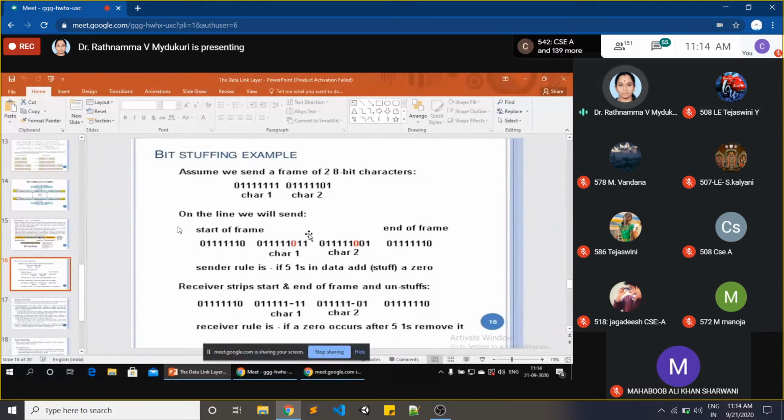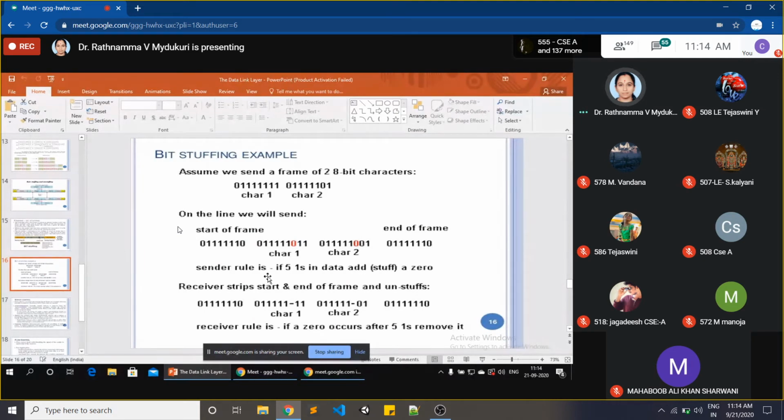Now character 1 is being sent here. See, 1, 2, 3, 4, 5 ones. After 5 ones, it is automatically stuffed with a 0 bit. See, 1, 2, 3, 4, 5, 0. Then the remaining 2 ones. This is our character 1. Similarly, character 2, see here, 1, 2, 3, 4, 5. Again, it is stuffed with 0 here. Next 0, 1. Now, this is the flag bit.